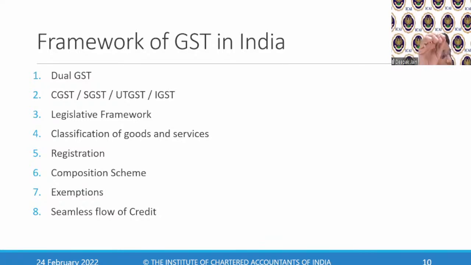Okay, then we have this. What is the benefit of being special category states? They will get a lower threshold limit and the provisions will be the same across India, but they will get a special threshold limit. What is threshold limit?